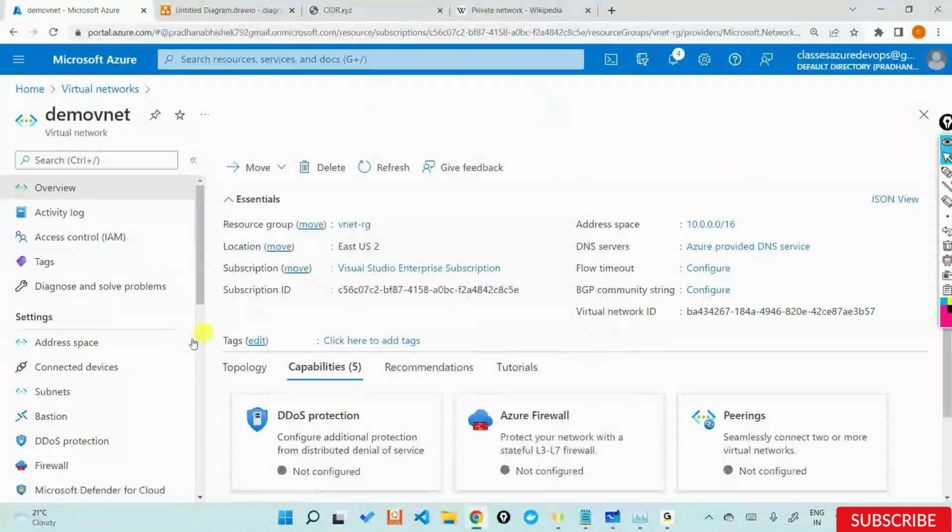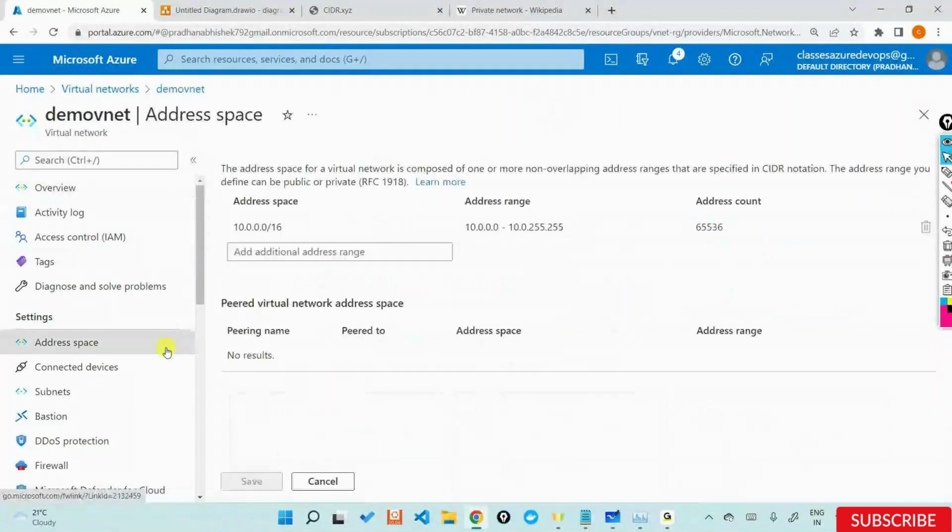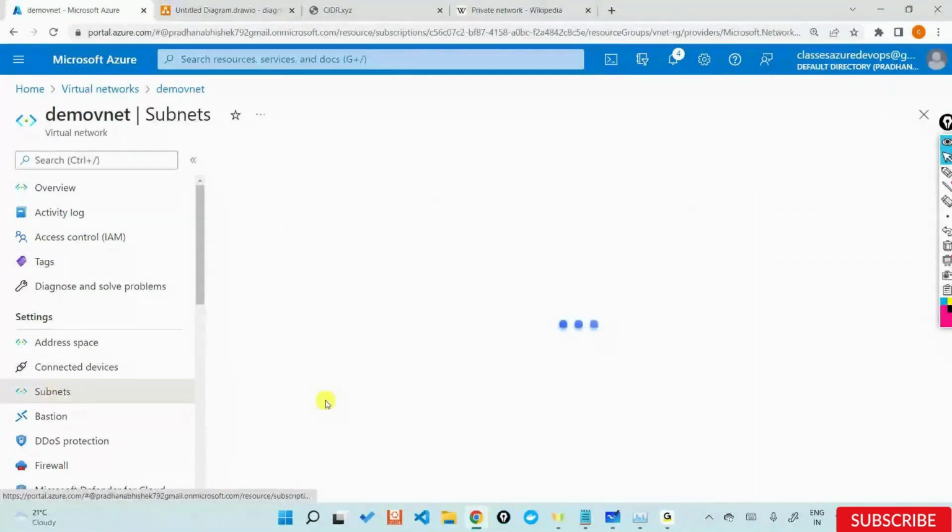That's the reason 99% of the times we don't add one more address space. We stick to one particular class of addresses so that you don't conflict with the routing pattern of Microsoft. There is something called routing patterns and all that stuff. If you don't want to conflict with that, Microsoft's best suggestion is to use one class and use subnets of the same class.